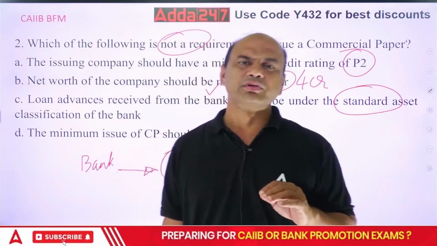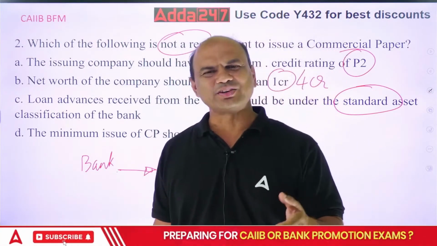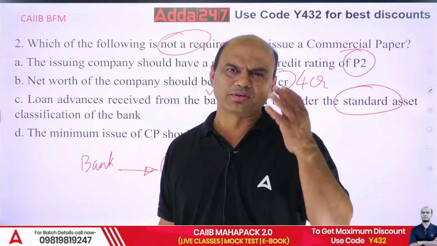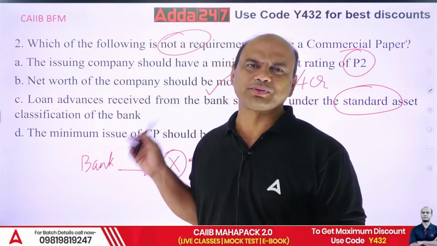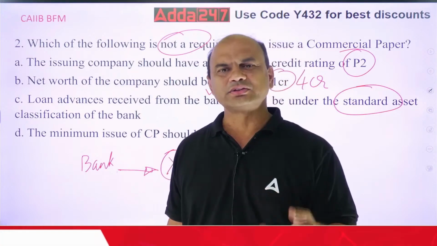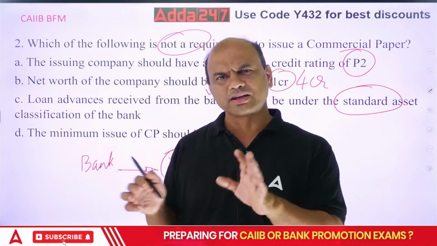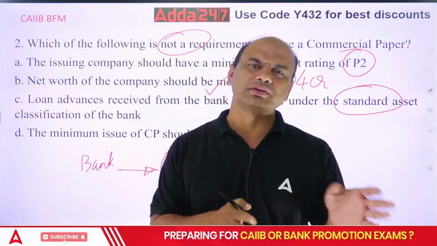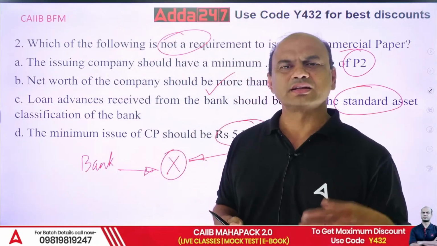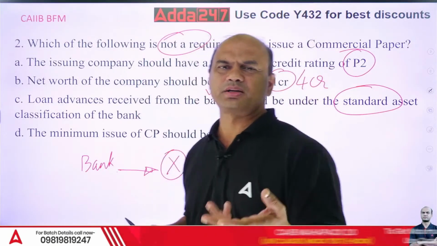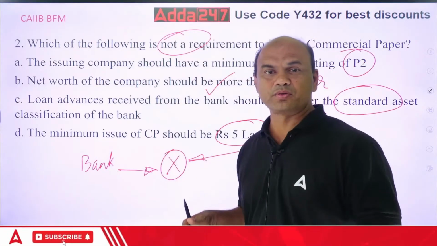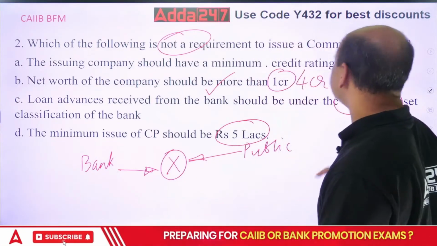Even 5 lakhs is not a big amount now. I mean, there are lakhs of crores of investors who can invest 5 lakhs, isn't it? So now CD is that part. Generally CD is not negotiable, CP is negotiable. Plus, there are others also. We'll discuss some other time because that will take more time now. You can check this on Google also.